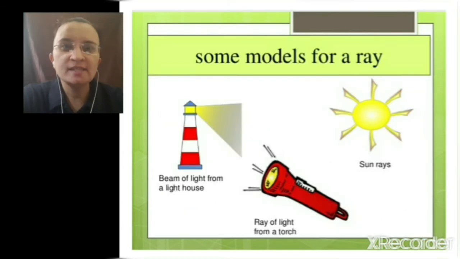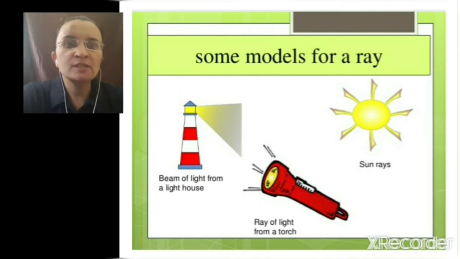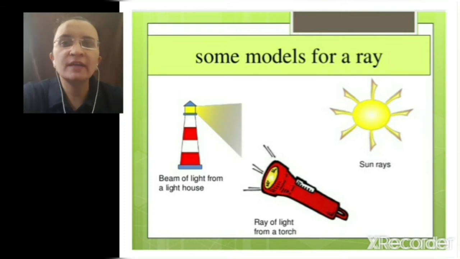Here you can see some models for a ray. Beam of light from a lighthouse, ray of light from a torch, and sun rays. These are the examples of some models of a ray. So we learnt about point, line segment, line, and ray. Let us revise.